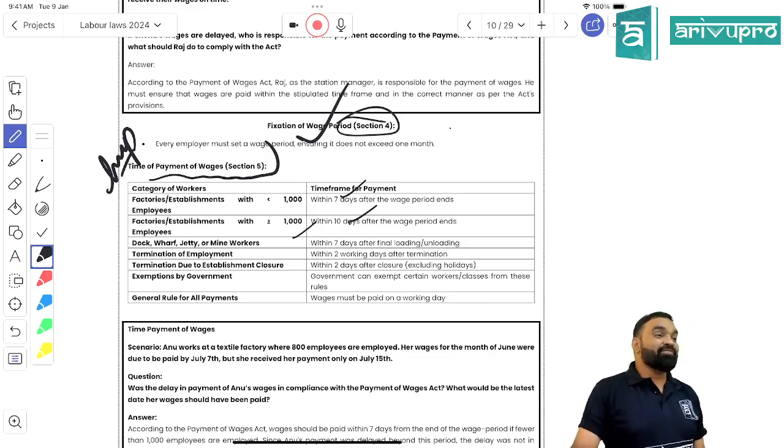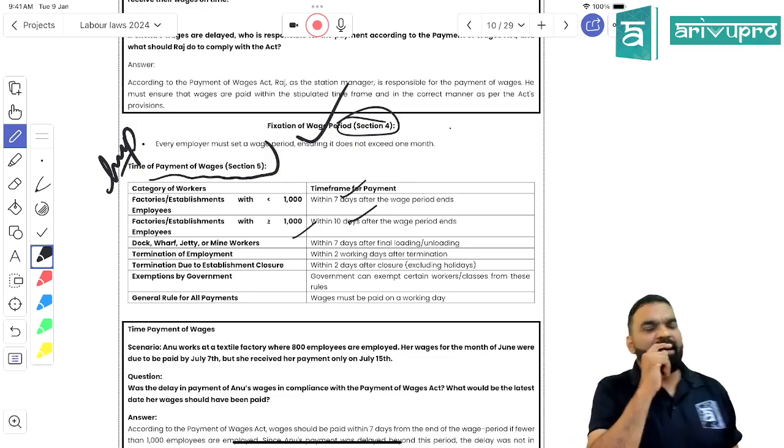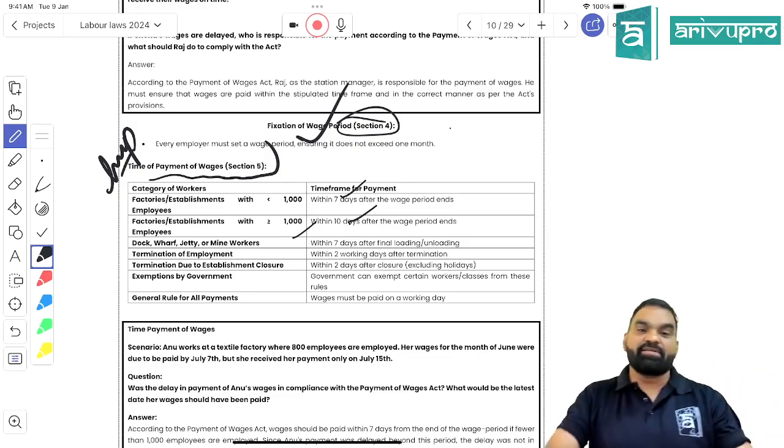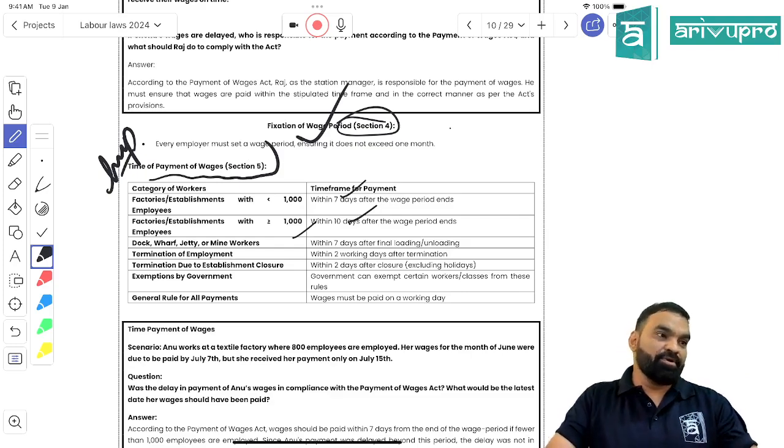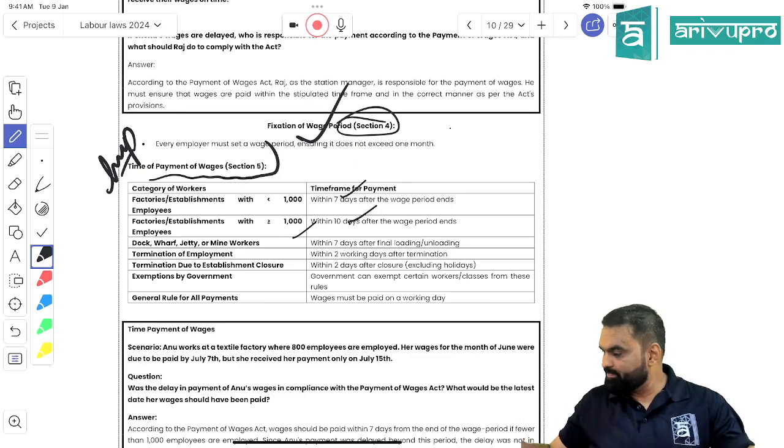First one is, the number of employees in your establishment. If I say that the Payment of Wages Act is only applicable on corporate organizations, true or false?